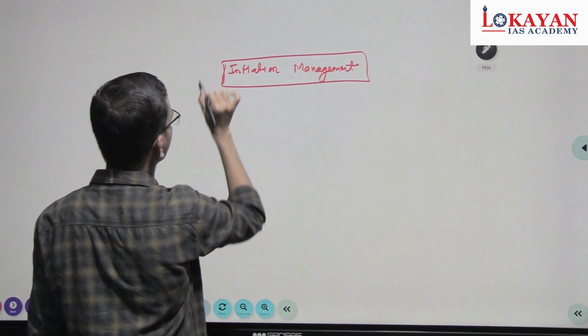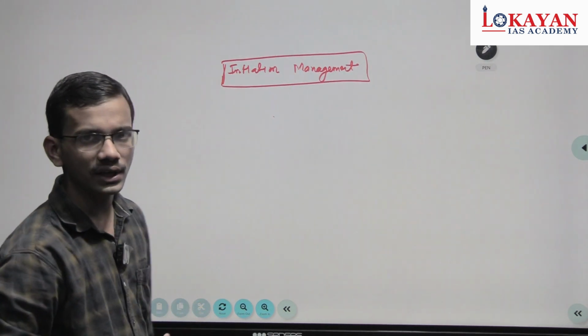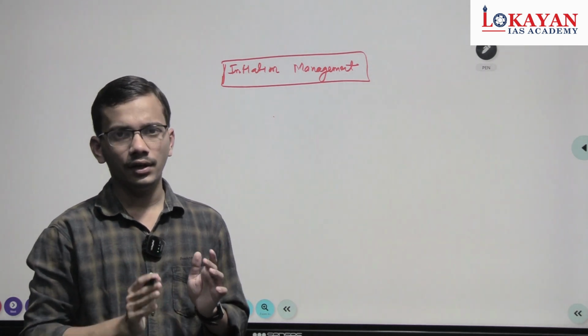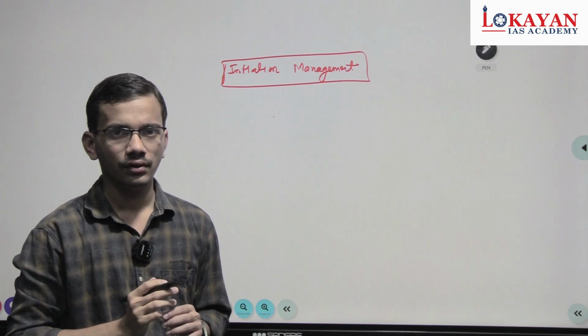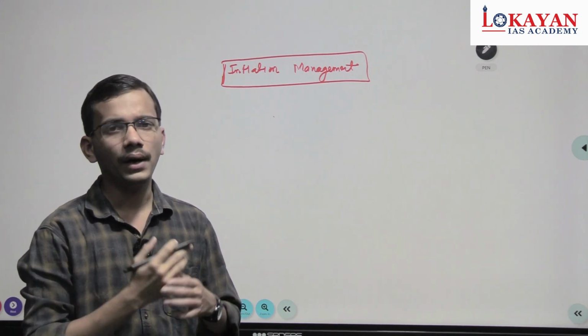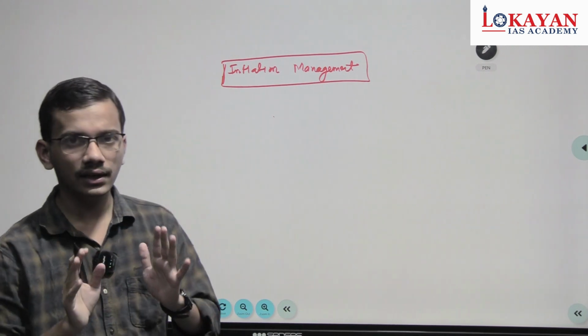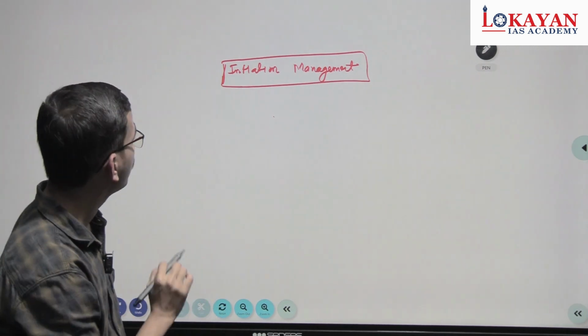Inflation management. Earlier, prior to the signing of the monetary policy framework agreement between the government and RBI, there was no clear-cut demarcation of the role of RBI in inflation management. But now you have a clear-cut demarcation of roles.